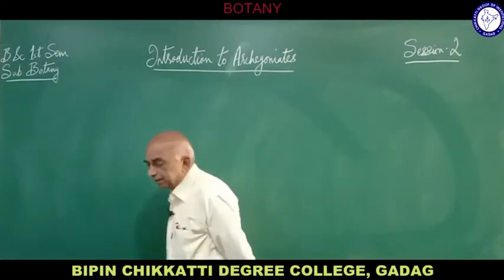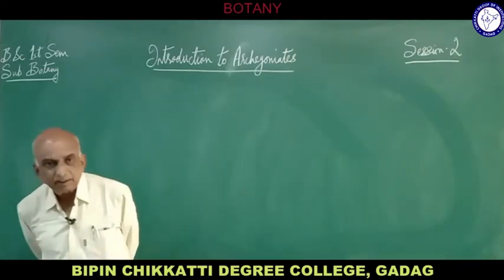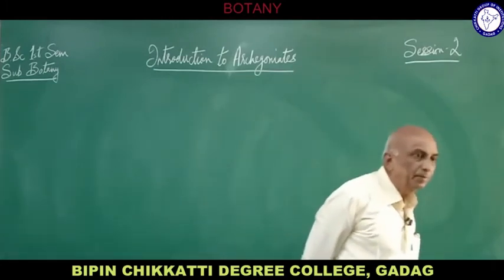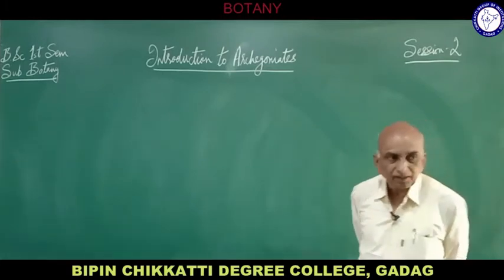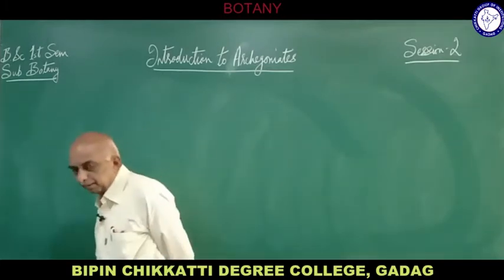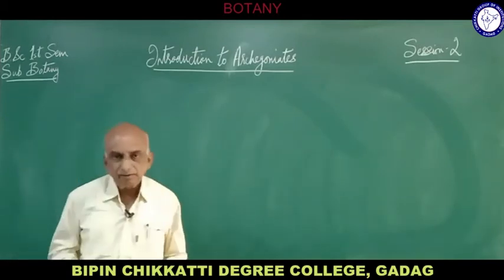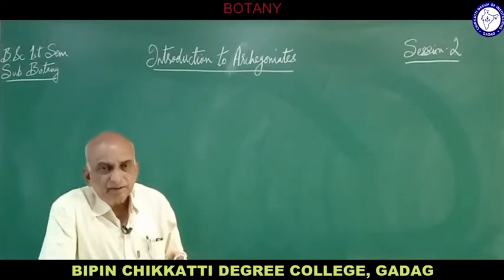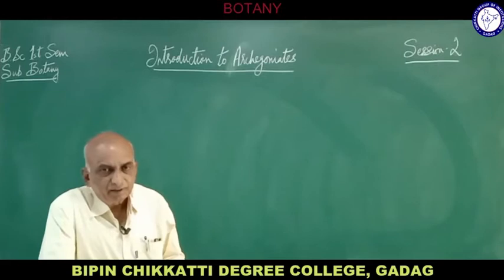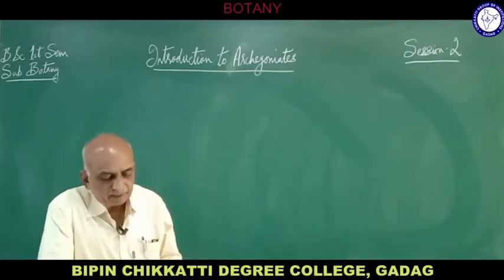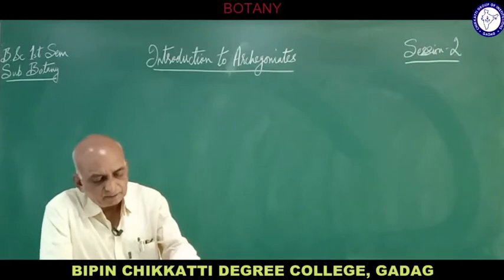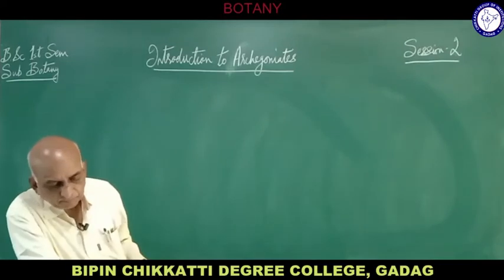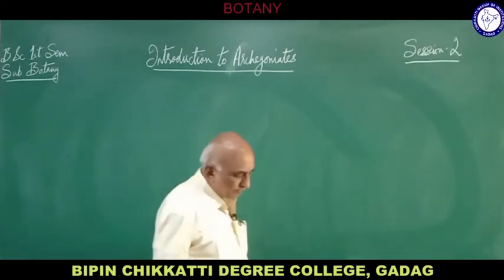And again in oogamous, there is clear formation of the sex organs. There is a well-developed male sex organ and a well-developed female sex organ in that organism. Here we refer to the male organ as the antheridium, and the female, in some algae, is referred to as archegonium, but in most of the algae it is oogonia.